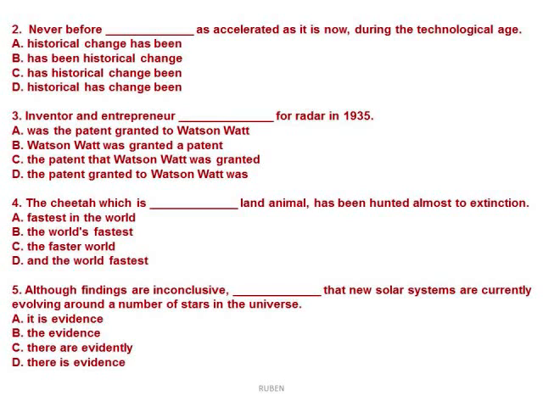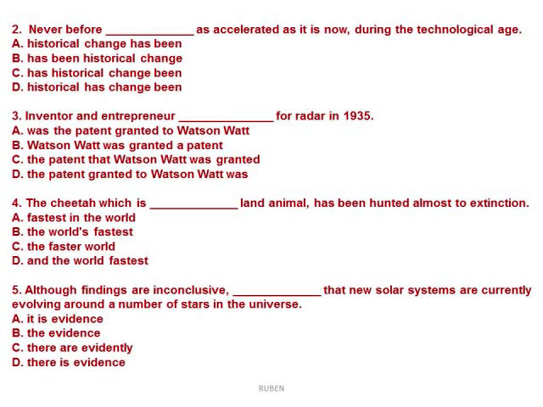Number 4, check the options, and we are talking about comparatives and superlatives. And so we say the cheetah, which is the correct answer, letter B. The world's fastest land animal has been hunted almost to extinction. That's the correct order in the superlative way.